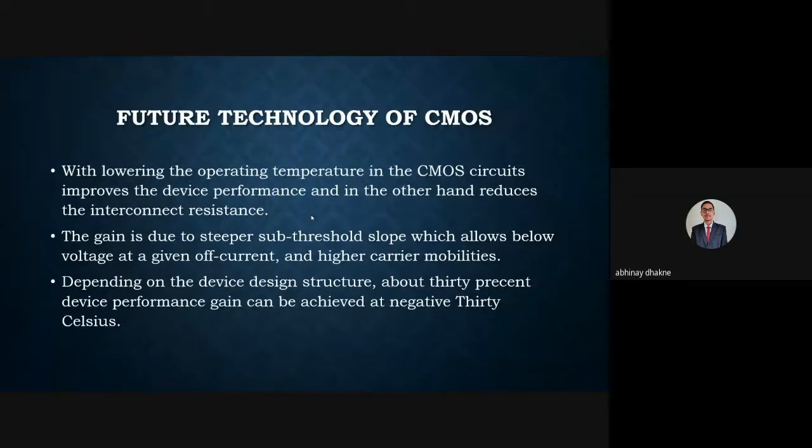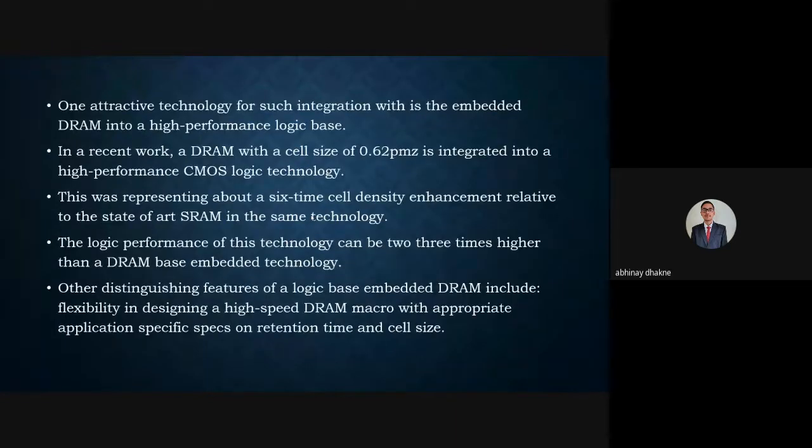However, the higher carrier mobility throughout the process depends on the device design structure. About 30 percent device performance gain is achieved at negative 30 degrees Celsius. So next slide.